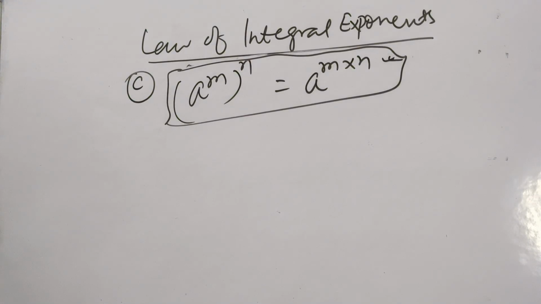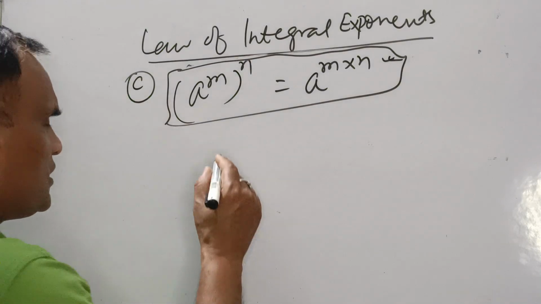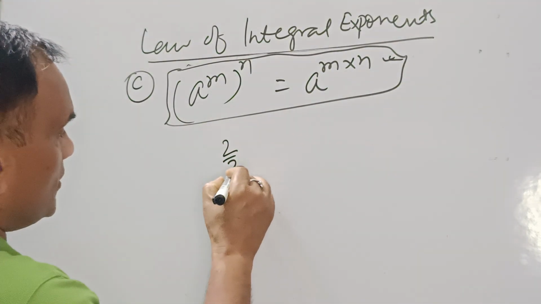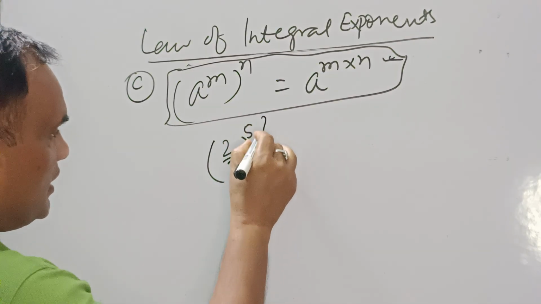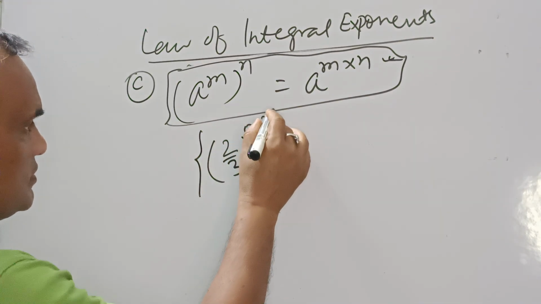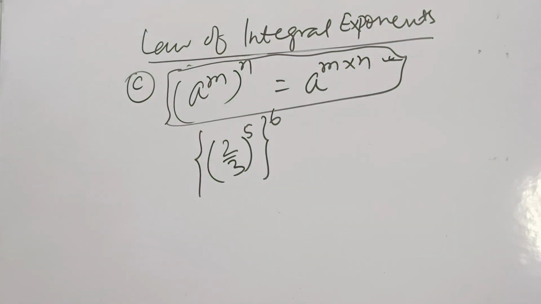Suppose it is written here 2 upon 3 power 5, again power 6. Just see the question. 2 upon 3, power is 5, again power is 6. So how are we going to solve this?